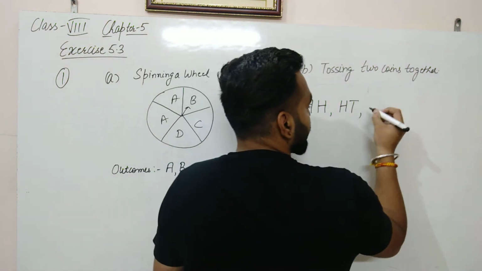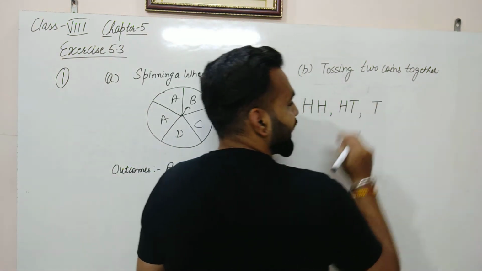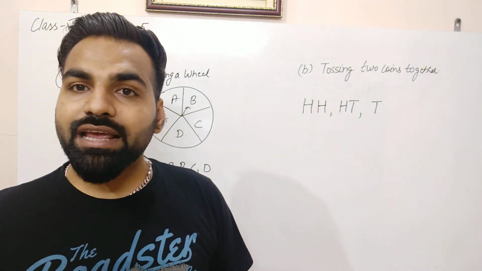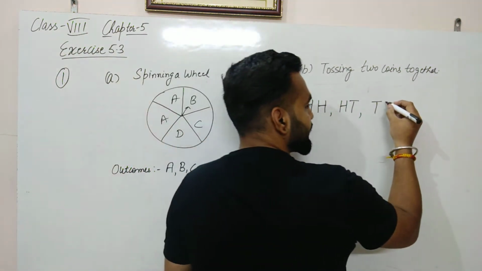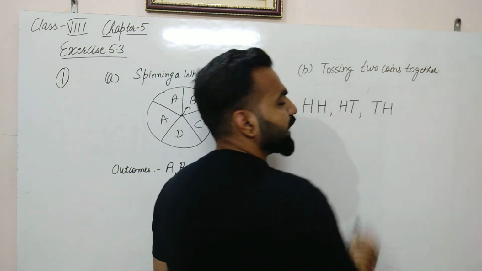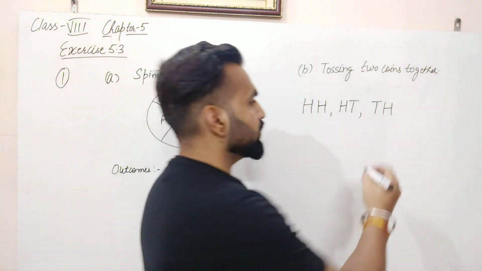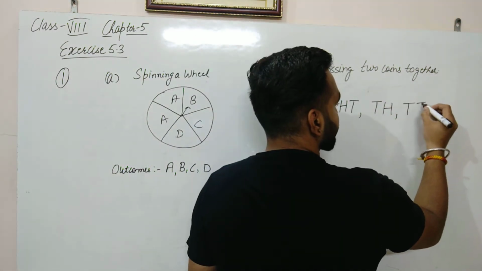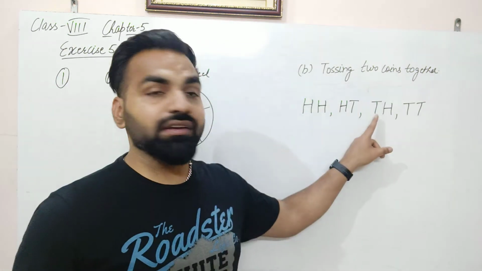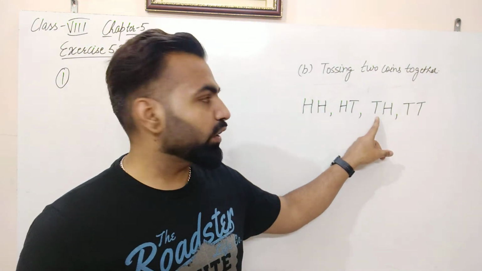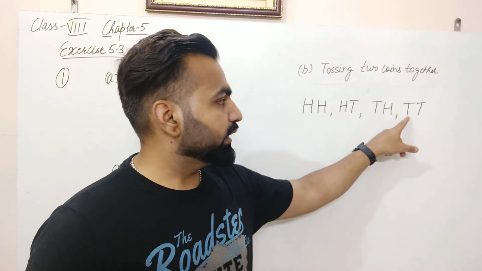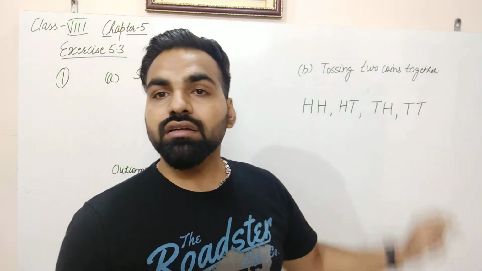Now the first outcome can be tail also, and the outcome on the second coin can be head or it can be tail. So this will be tail on the first coin, head on the second coin; tail on the first coin, tail on the second coin.